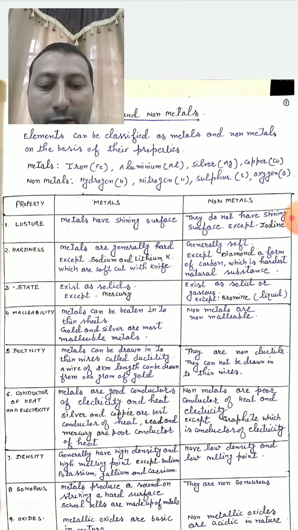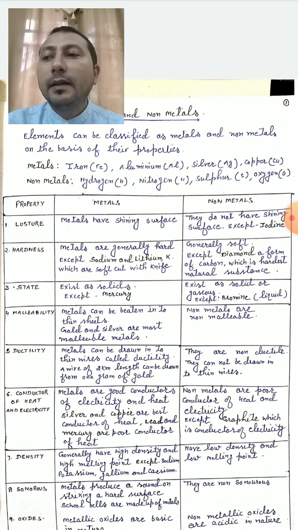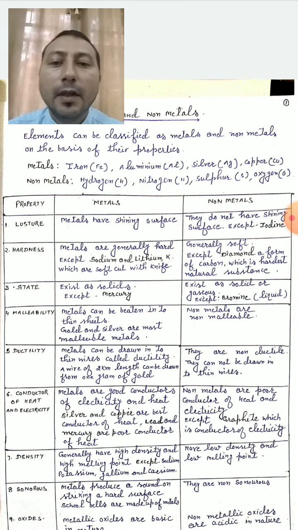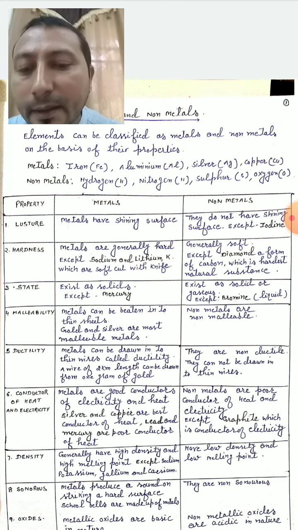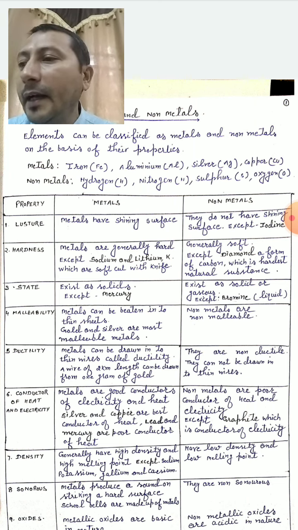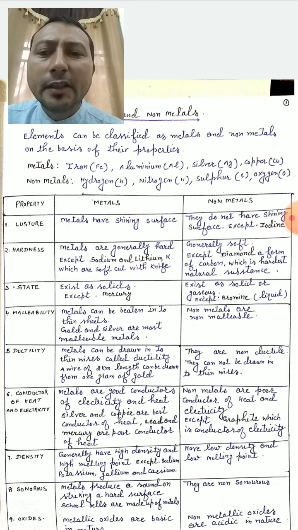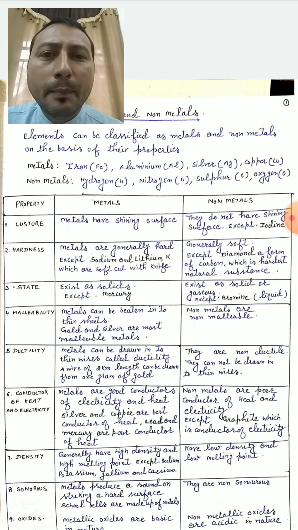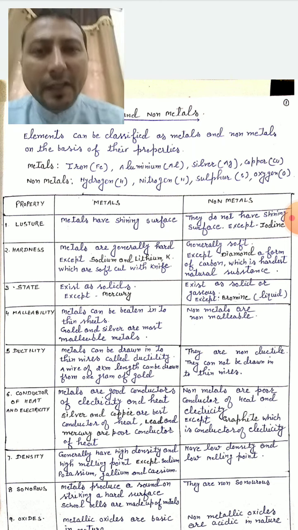Conductor of heat and electricity. So when I am talking about conductor of heat and electricity, we simply say the metals are good conductors of heat and electricity. And you have experienced this. When your mother cooks the food, she puts a pan made up of steel, or a pressure cooker, on the burner of a gas. What will happen? It becomes hot.